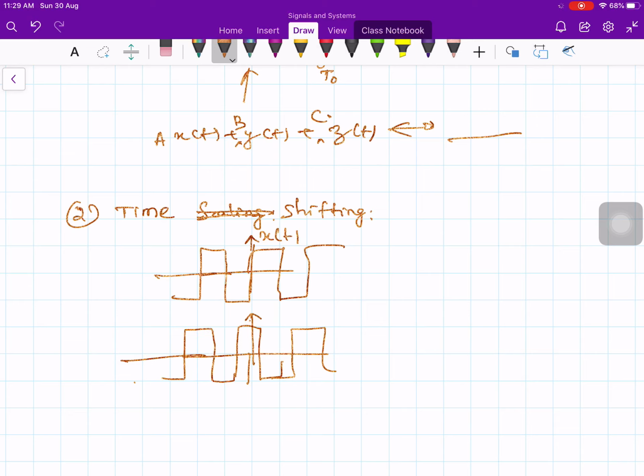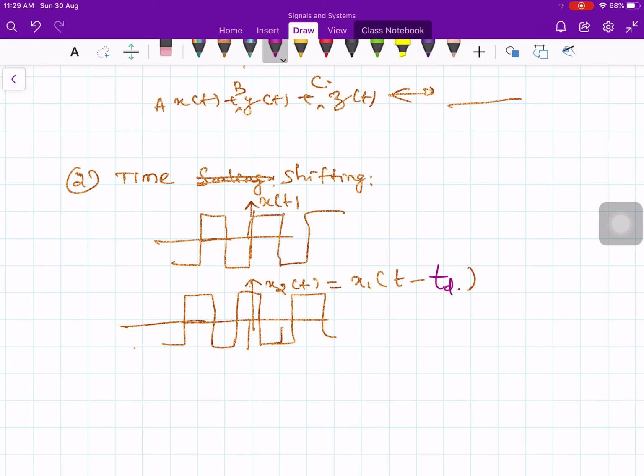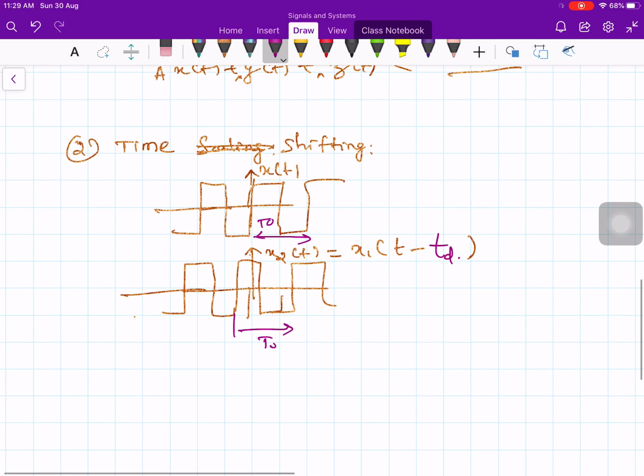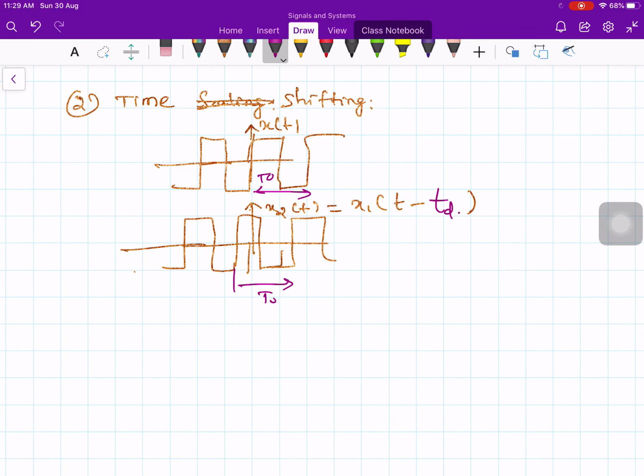Now x2 of t is equal to x1 of t minus, let's say, some time delay t naught. Then the period of the signal is preserved. Here the period is T naught, and here also the period is T naught. So T naught will not change even if you shift the signal. Now the Fourier series coefficients of the resulting signal x2 of t may be expressed as follows.